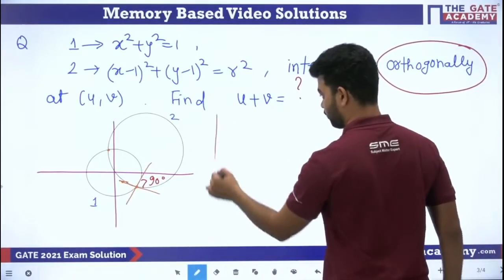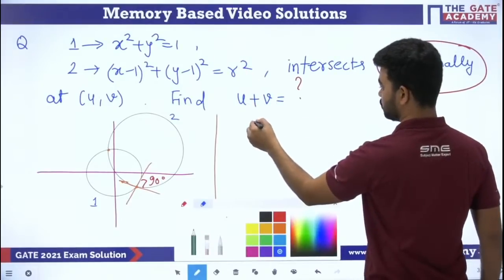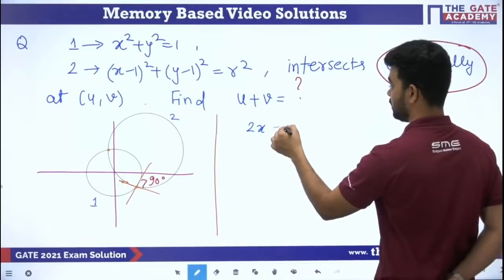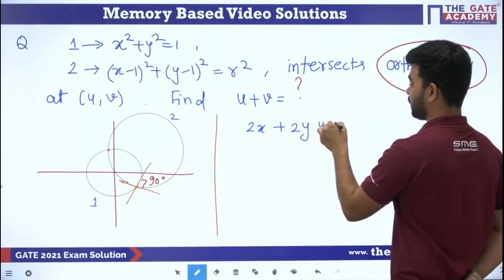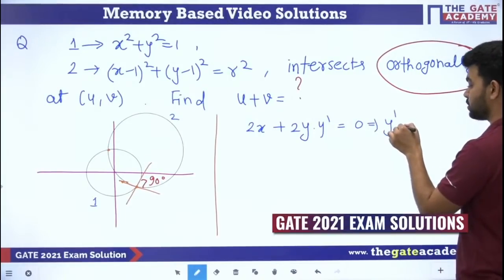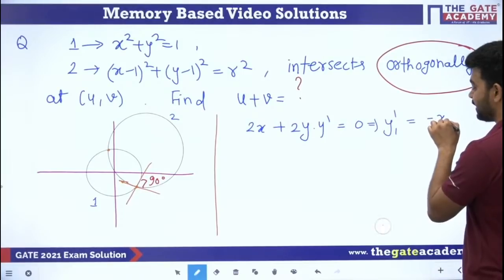So we'll solve it. Differentiate the first one with respect to x, since dy by dx is the gradient. So 2x plus 2y y dash is equal to 0. From here we get y dash, let me call it y1 dash, is equal to minus x by y.